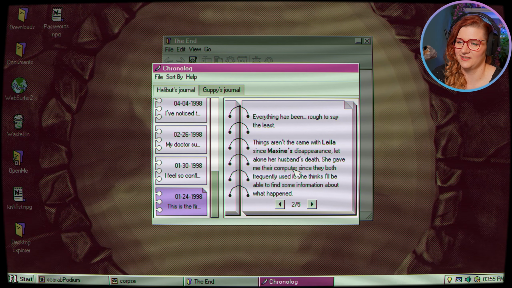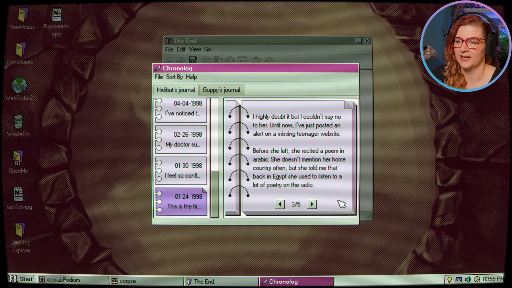She thinks I'll be able to find some information about what happened. And then Maxine, our mother, gave him the computer and she wanted him to find her. So it's not like it was just someone related to the uncle. I highly doubt it, but I couldn't say no to her. Until now, I've just posted an alert on a missing teenager website. Before she left, she recited a poem in Arabic. She doesn't mention her home country often, but she told me that back in Egypt, she used to listen to a lot of poetry on the radio.